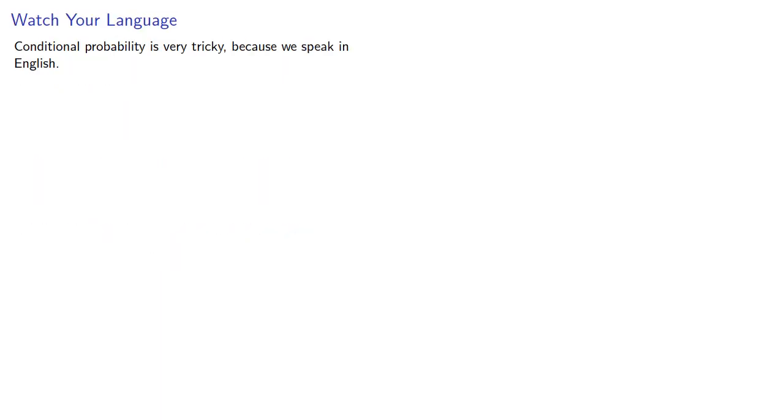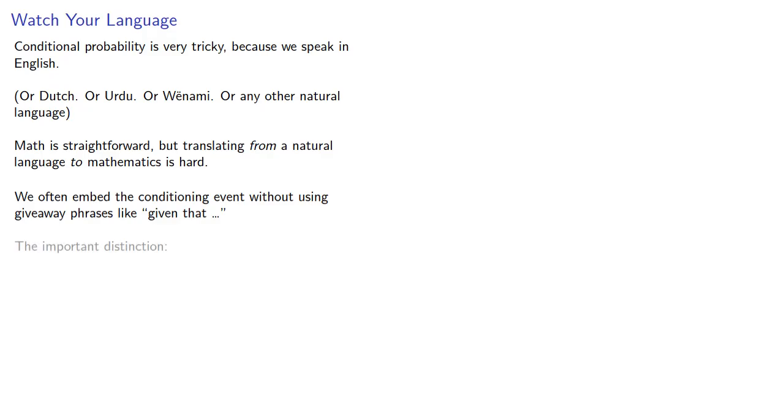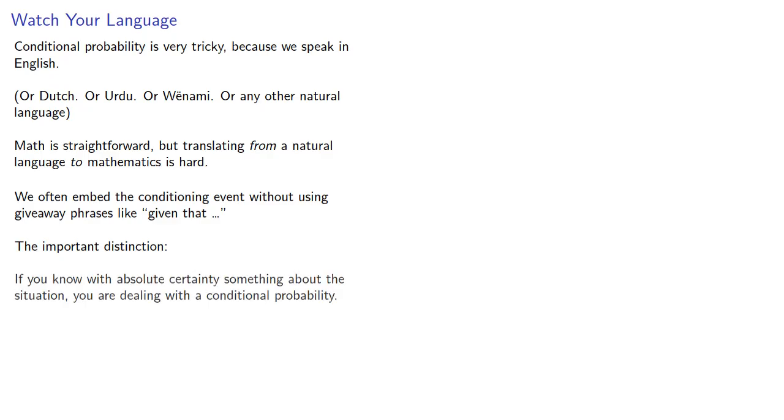Now, conditional probability is very tricky because we speak in English, or Dutch, or Urdu, or Wenami, or any other natural language. Math is straightforward, but translating from a natural language to mathematics is hard. We often embed the conditioning event without even using giveaway phrases like given that. The important distinction: if you know with absolute certainty something about the situation, you are dealing with a conditional probability.